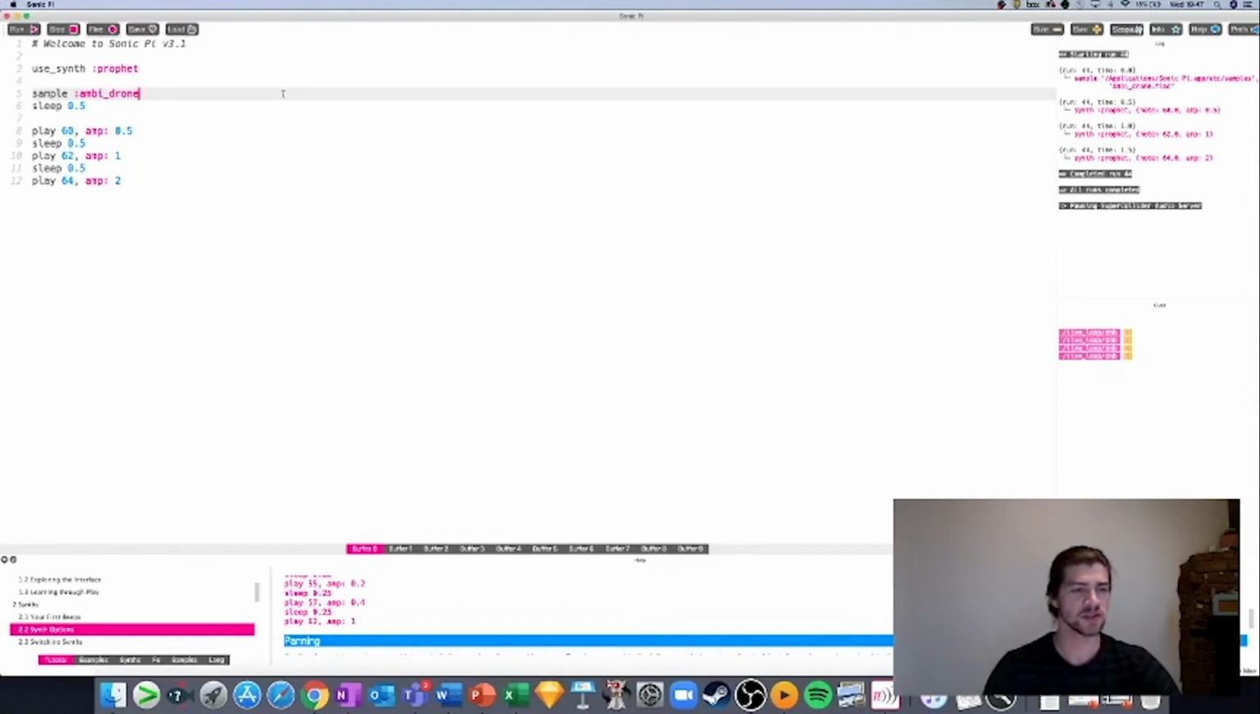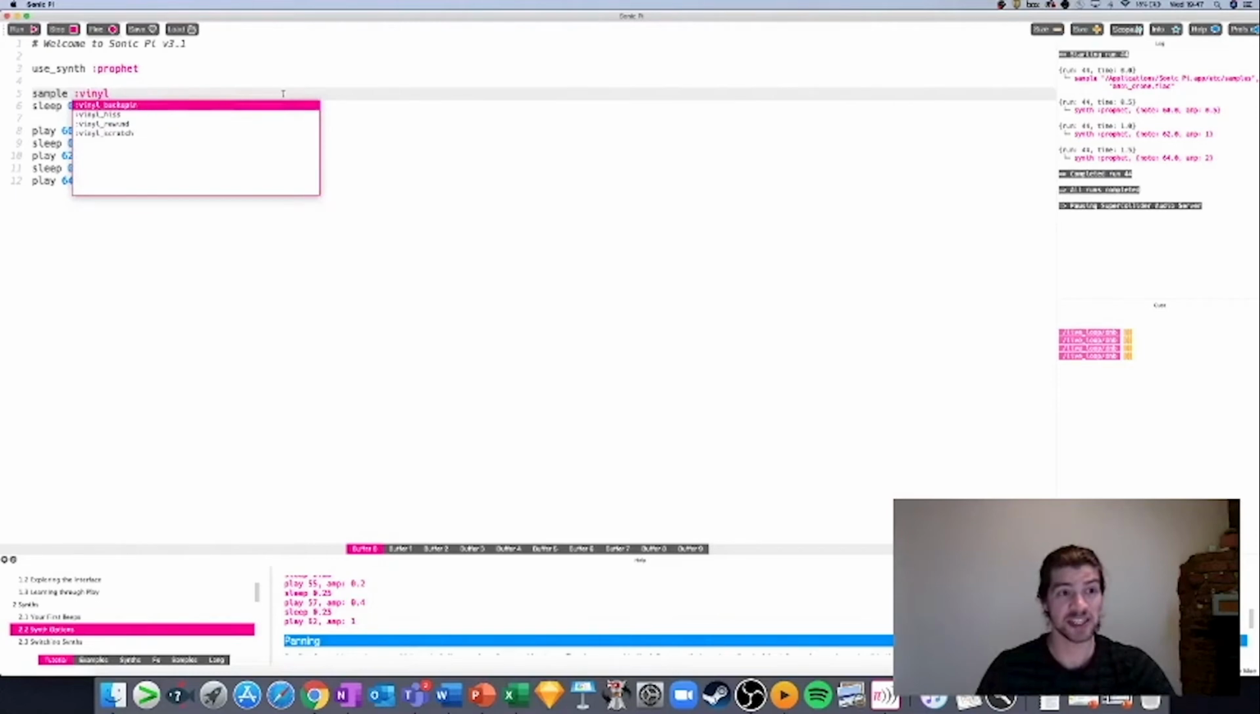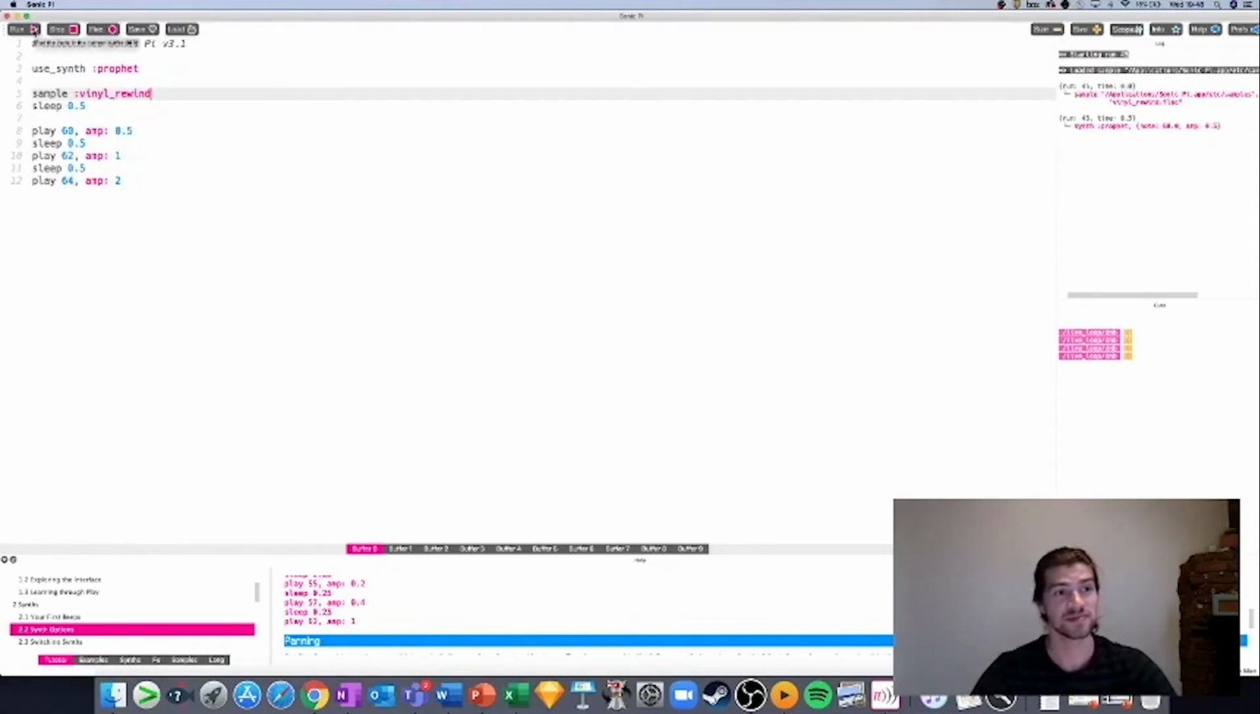Or if that's too much for you, like it is for me, then you can make it sound like you're in a club with a DJ. So for instance, try adding this vinyl rewind function. That's more my thing. Have a play around, see what you like.